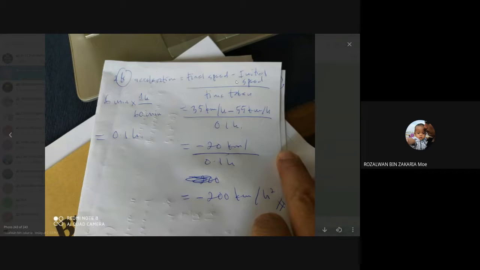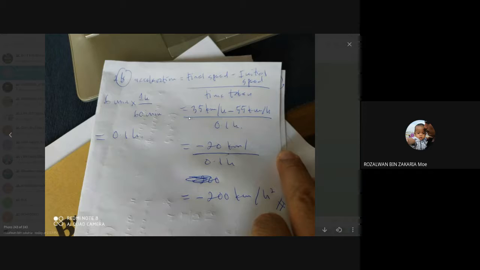So you have to memorize the formula for the acceleration, which is equal to final speed minus initial speed, divided by the time taken. The time taken is equal to 6 minutes. And remember, you have to change 6 minutes to hours because the speed is in the unit kilometer per hour. So 6 minutes changed to hours is equal to 0.1 hour. Then you just substitute in the formula.